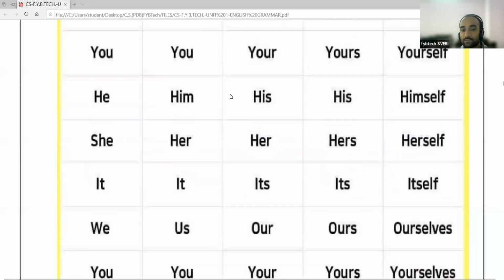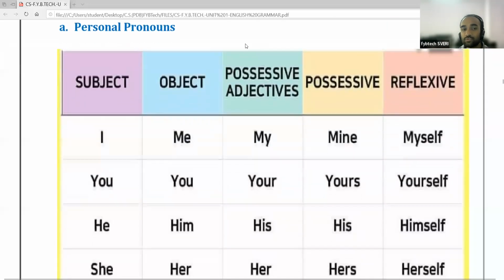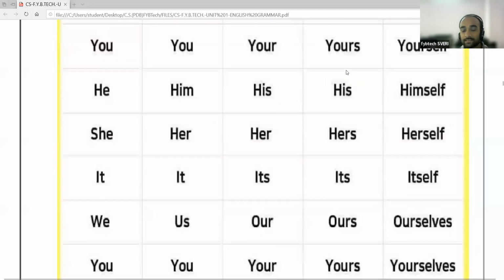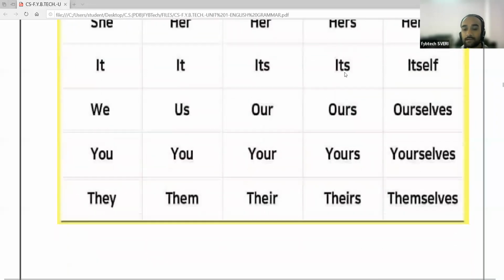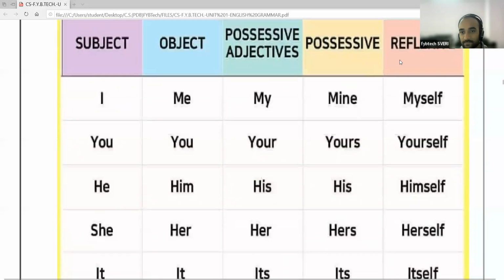Then in the possessive case, we can use mine, yours, his, hers, its, ours, yours, and theirs. This is about the possessive case. In the reflexive case, we add self. Okay, we add self to the possessive adjectives.